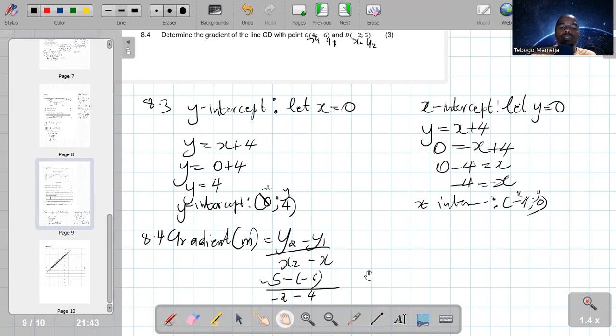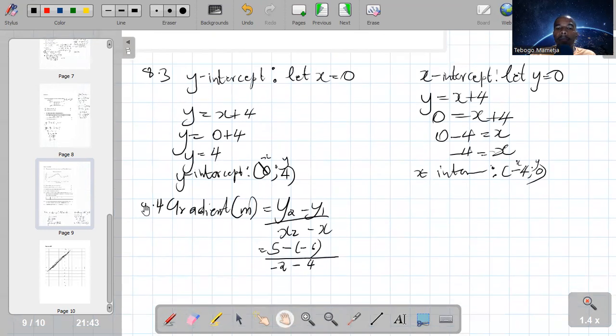Okay, let me push it up. So which is 5 plus 6 over negative 6, which is negative 11 over 6. Guys, the gradient can be left even as a fraction. There's nothing wrong in doing it like this.